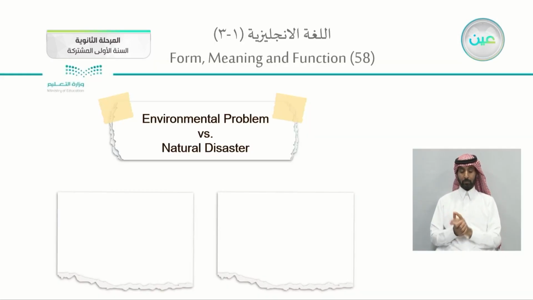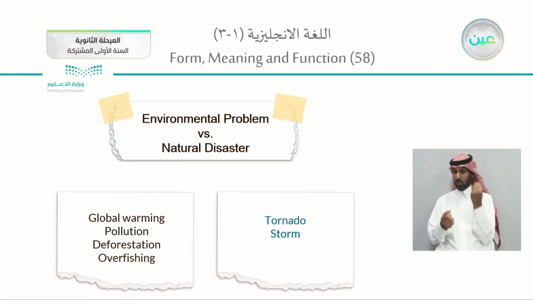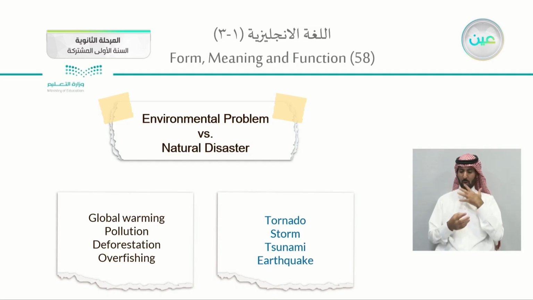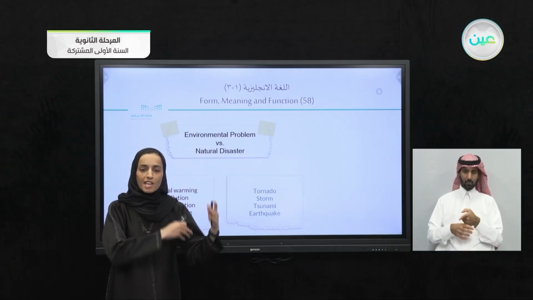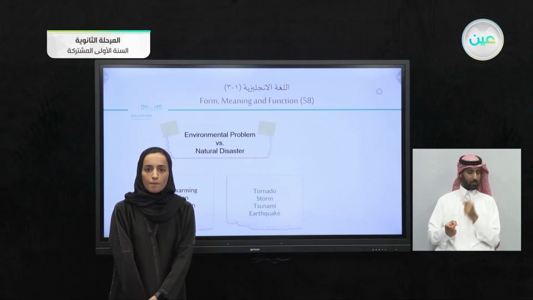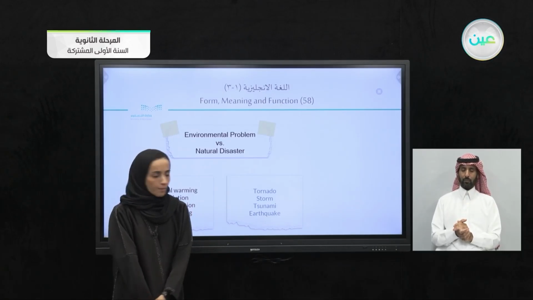In your books, page 58 as well, we have environmental problems versus natural disasters. For the environmental problems, these are examples like global warming, pollution, deforestation, and overfishing. For natural disasters, like tornado, storm, tsunami, and earthquake. Usually, with environmental problems, people are the reason behind it. However, natural disasters are natural. We have nothing to do with them. We were not the cause behind them.